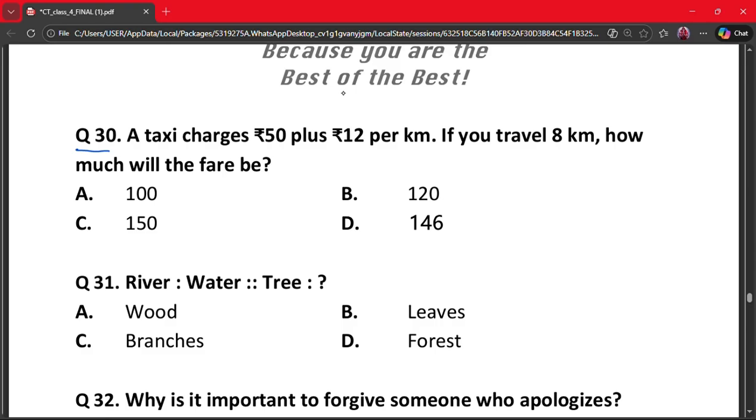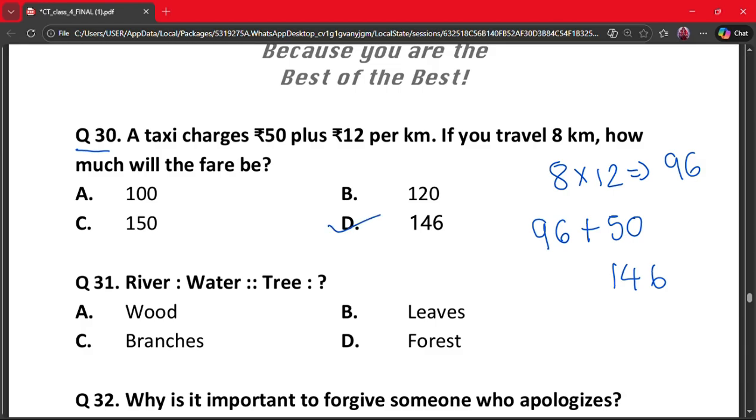A 100, B 120, C 150 and D 146. So distance charge is 8 kilometers into 12 rupees, that is equal to 96, and base charge was 50 rupees. So 96 rupees plus 50 rupees gives us 146. So our correct answer is option D.